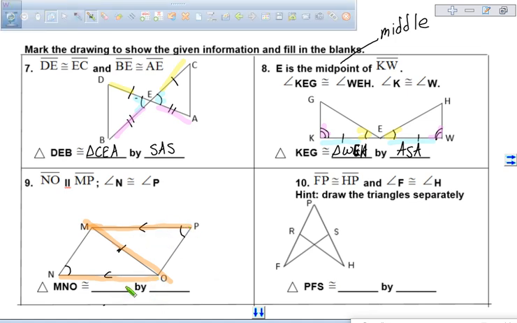Notice that's a backward Z, so that means that this angle here and this one here are congruent. So we have two sets of angles and the side that's not included, so this means we have angle, angle, side, and that triangle MNO is congruent to triangle OPM.